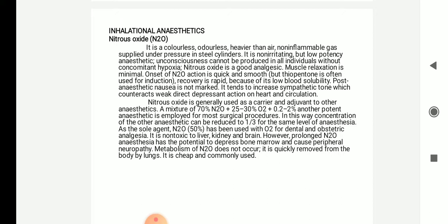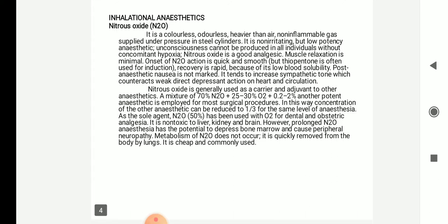It is non-toxic to liver, kidney and brain. However, prolonged nitrous oxide anesthesia has the potential to depress bone marrow. If you use nitrous oxide for a long time or frequently, it will produce bone marrow depression and cause peripheral neuropathy, that is inflammation or abnormality in the peripheral nerves. Metabolism of nitrous oxide does not occur. It is quickly removed from the body by the lungs, that is, during exhalation itself nitrous oxide will be removed. It is cheap and it is a commonly used drug.